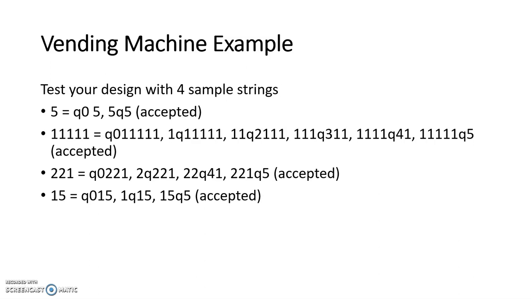Now, you want to test 5. What this means is that you want to test 5. If 5 is input to the machine, so at Q0, you put in 5. You go to state Q5, it is accepted. You want to test 1, 1, 1, 1, 1. So at Q0, you put in 1, takes you to Q1. At Q1, you put down 1, takes you to Q2. At Q2, you put down 1, takes you to Q3. At Q3, you put down 1, takes you to Q4. At Q4, you put down 1, takes you to Q5. It's accepted. So same thing with 2, 2, 1. Same thing with 1, 5. So in an exam, this is how you're supposed to answer the question.